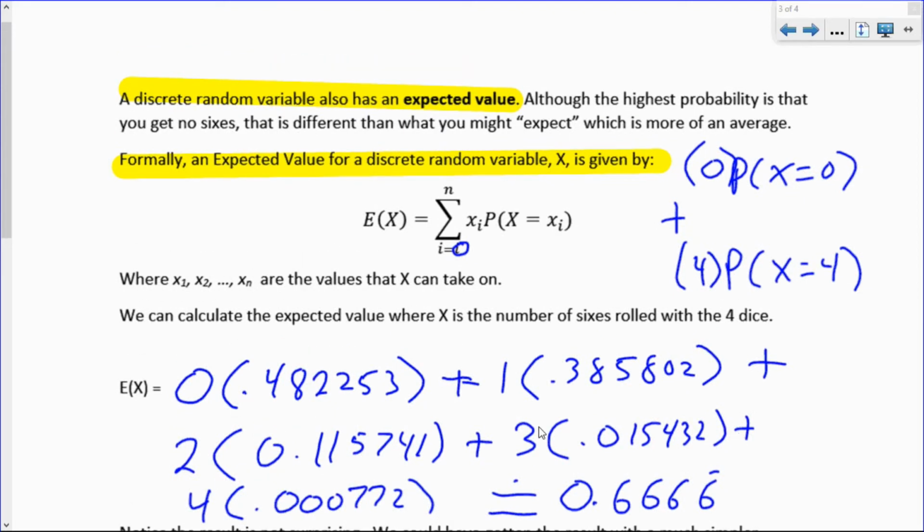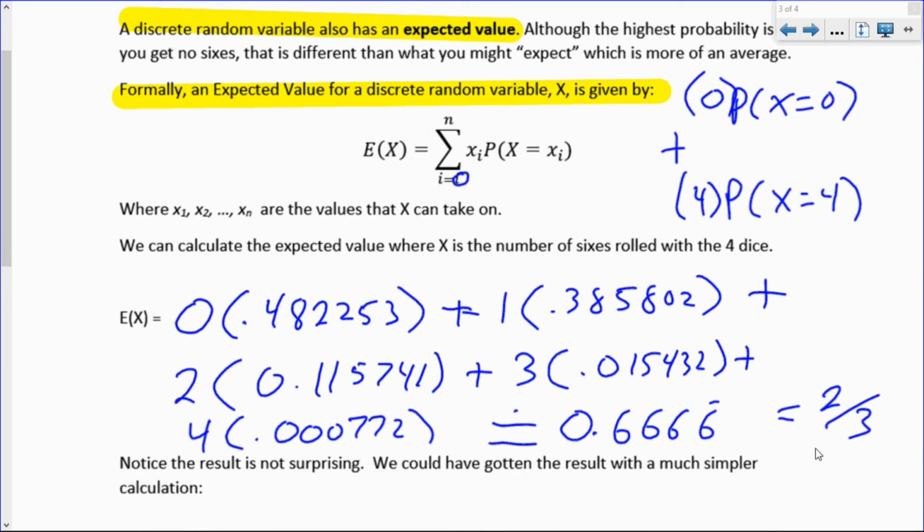In fact, if you used exact values instead of these decimals, you would get 2/3 exactly. Think about what we're doing here. Imagine this game being played over and over and over again. Like 38% of people would get 1 six, 48% would get 0 sixes, 11.5% would get 2 sixes. So if we take 11.5% of 2, it's like we're calculating the average number of sixes. And here, the expected number of sixes, or the average number of sixes people would get, would be 2/3.